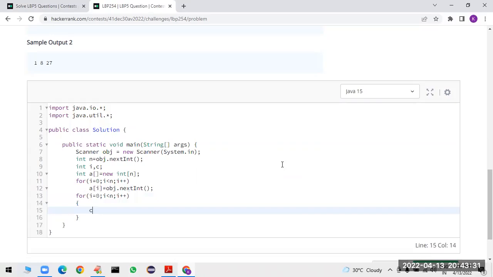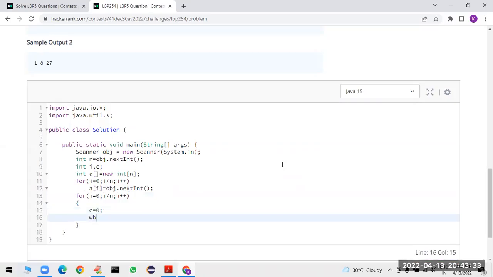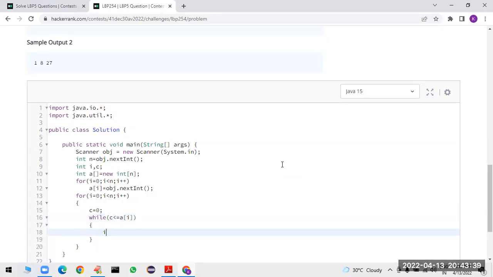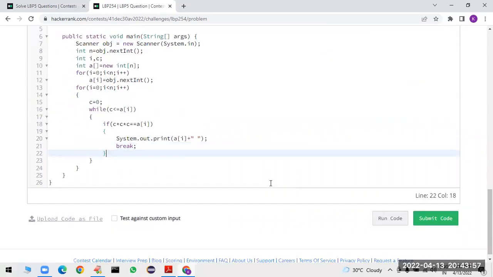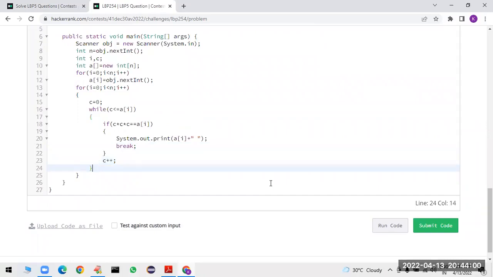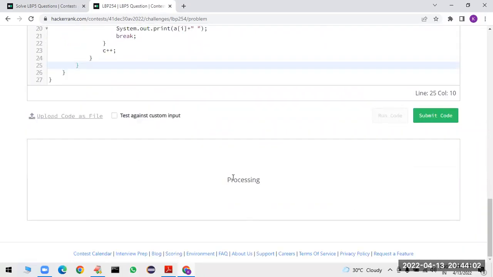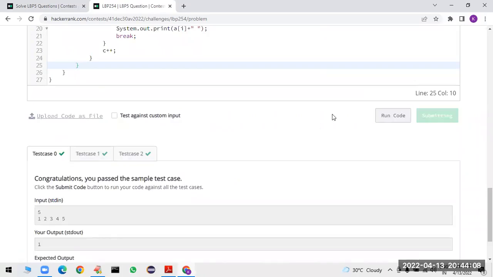So what we have to do? Initially c is equal to 0, while the value of c is less than or equal to a of I. Then if c into c into c is double equal to a of I, if yes, System.out.print of a of I followed by some space, and then break the process after coming out from this c plus plus. That's all. Run the code. Perfectly working, and submit the code.